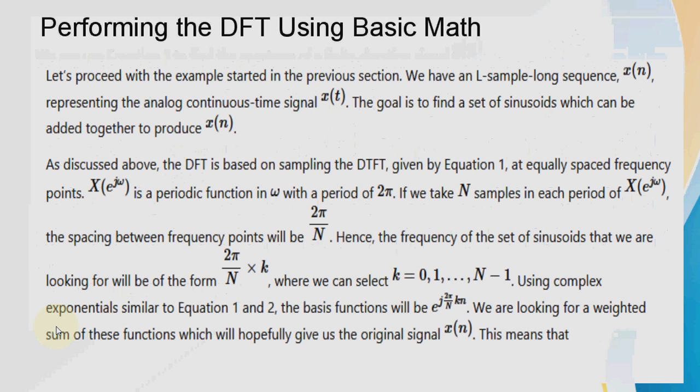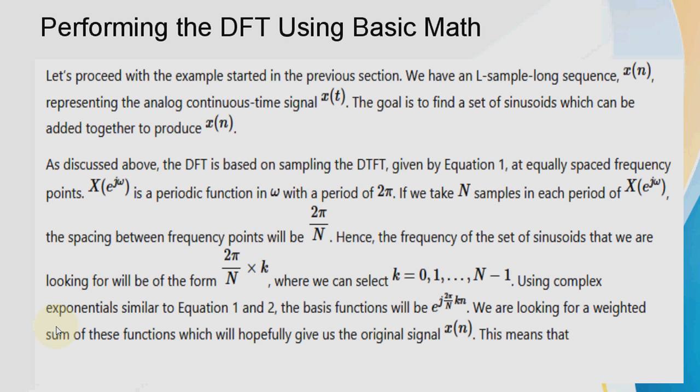Let us take one example: an L samples long sequence x of n represents the analog continuous time signal x of t, and the goal is to find the set of sinusoids which can add together to produce x of n. As discussed above, the DFT is the sampling of the DTFT at equally spaced frequency points. X of e raised to j omega is a periodic function in omega with period 2 pi. If we take N samples in each period of X of e raised to j omega, the spacing between frequency points will be 2 pi by N.